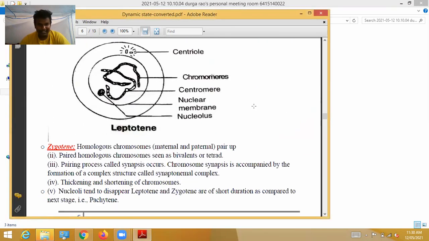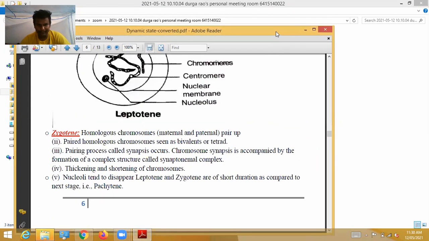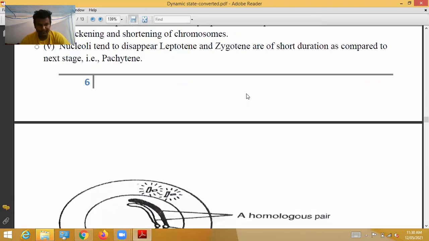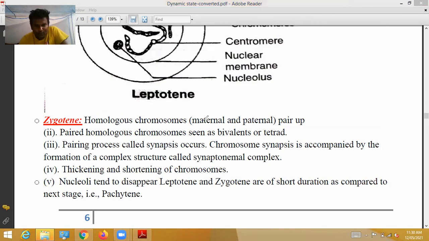Next one is zygotene. See here, the zygotene diagram is given. In zygotene, homologous chromosomes, that is maternal chromosomes and paternal chromosomes, pair up. What does that mean? In my body, 23 chromosomes are from my father and 23 chromosomes are from my mother.